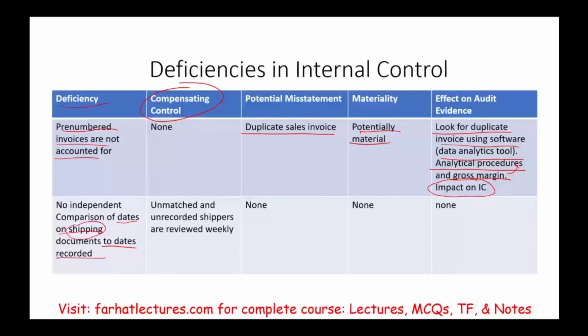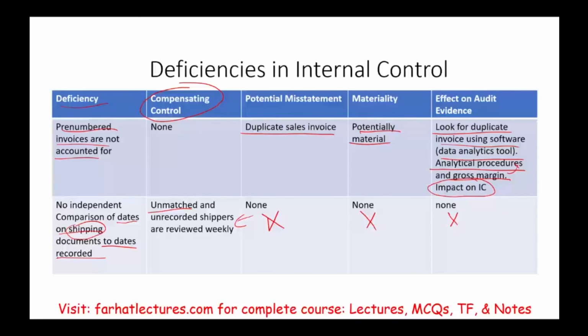Sometimes there might be some mismatch. Is there a compensating control? Yes. On a weekly basis, unmatched and unrecorded shippers are reviewed weekly. So on a weekly basis, they do this, but not in a timely fashion. What's the potential misstatement? The compensating control will take care of that. Materiality? Not material, because we have a compensating control. What's the effect on the audit? Not really, because we already have a compensating control.